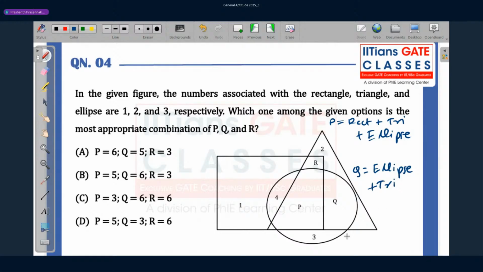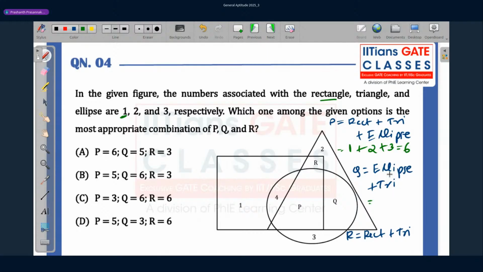And if I take R, the ellipse is not there, just the rectangle and the triangle. So let me simply put the values. Rectangle is 1, triangle is 2, and ellipse is 3. So P is 6.